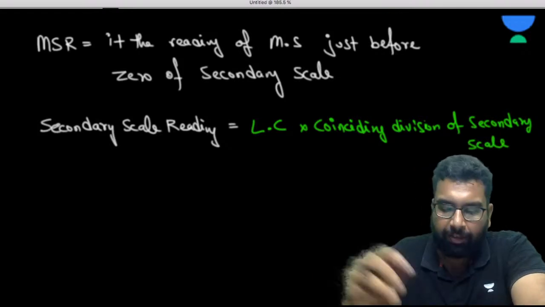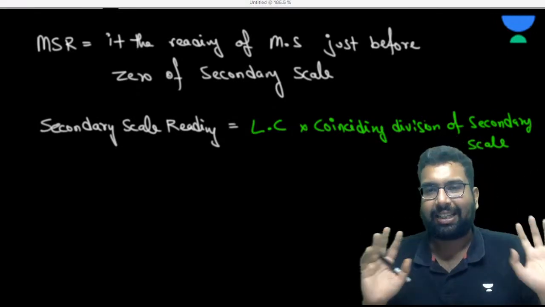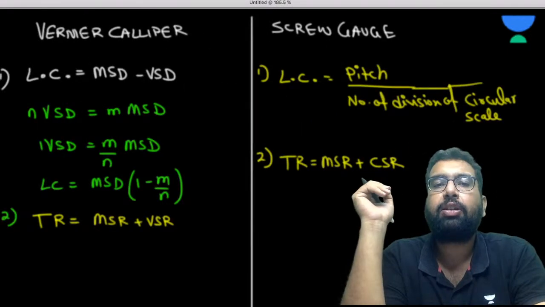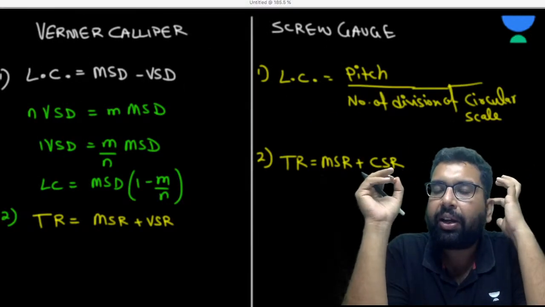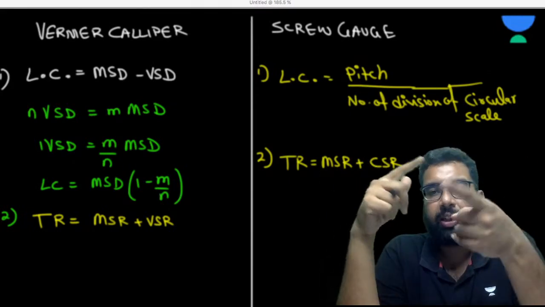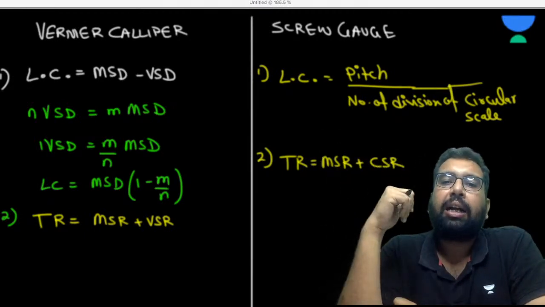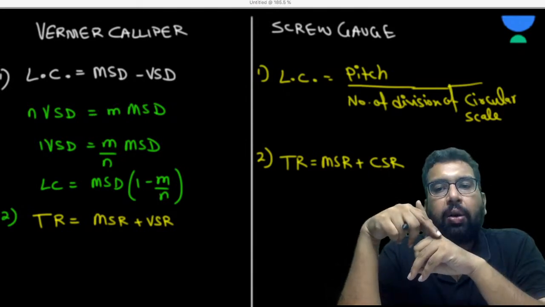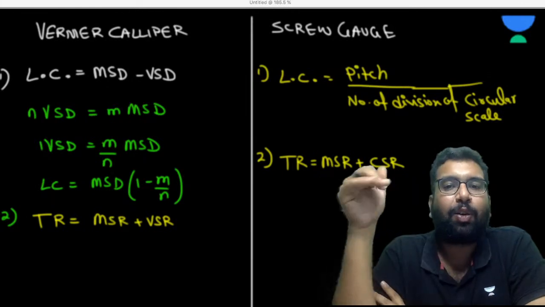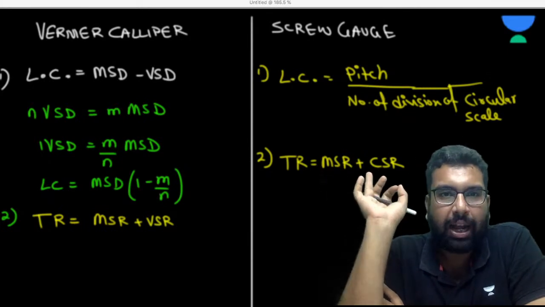So the very simple questions that you will see from this particular topic, you are going to get these things. Are you getting my point? For example, when you see the vernier caliper session, you are going to see that the vernier scale reading is least count into the coinciding division of the vernier scale with the main scale. When you see the session of screw gauge, you will come to know that the circular scale reading is least count into the coinciding division of the circular scale with the baseline of the main scale. So both are the same thing.